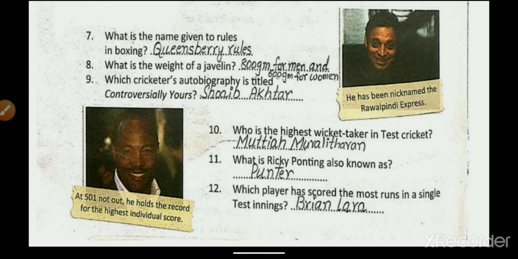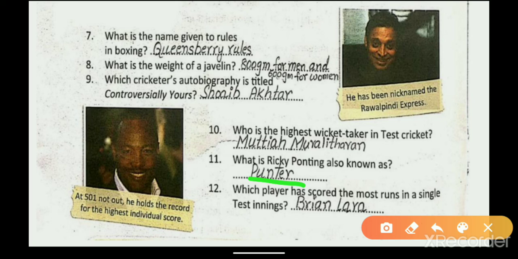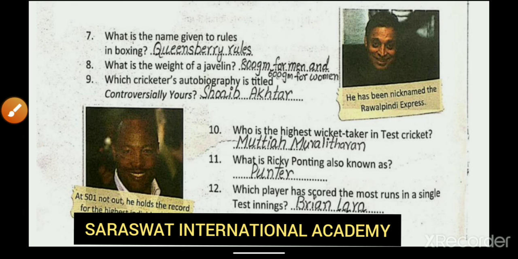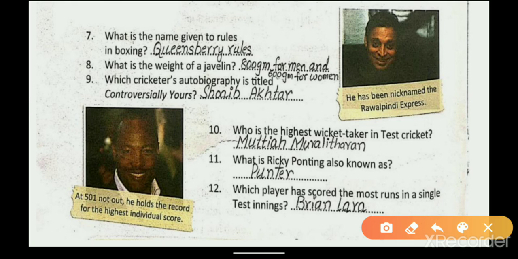Next, what is Ricky Ponting also known as? Punter. A punter is a person who bets money on horse races. Next, which player has scored the most runs in a single test innings? Brian Lara. That's all for today, and you can gain more sports knowledge and see the other players and what they have done.